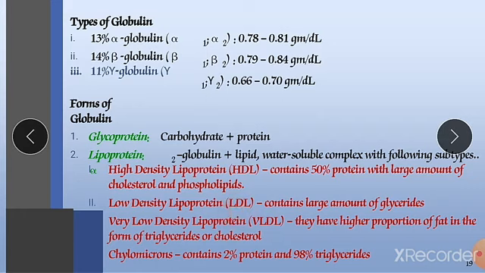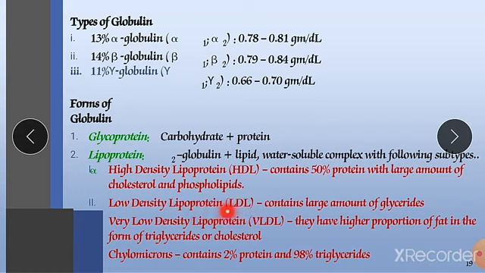It is producing a layer on your blood vessels, due to which it causes hardening of our blood vessels, and again the cholesterol will deposit on that layer and it will become hard, and due to that it will produce a condition like atherosclerosis.